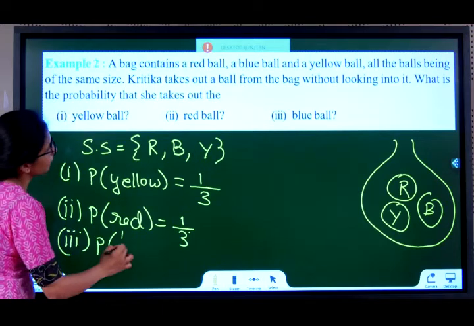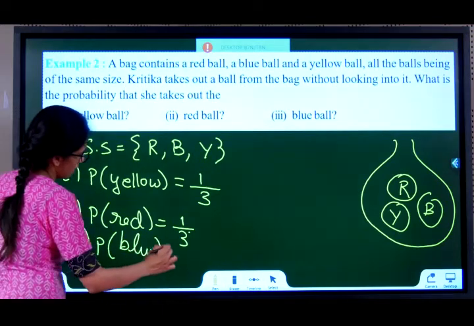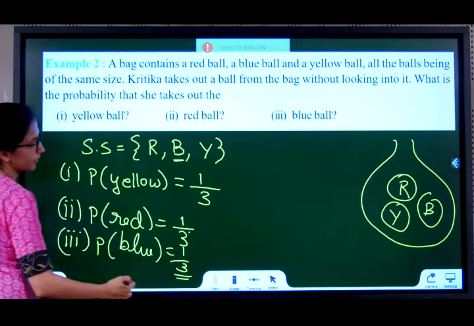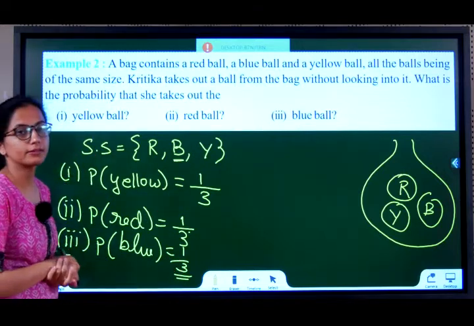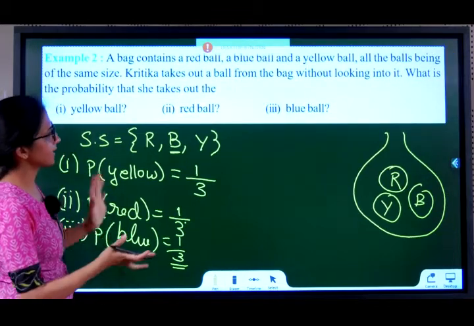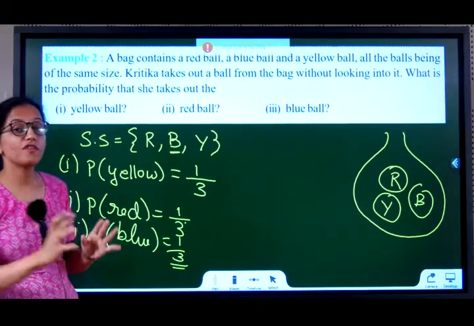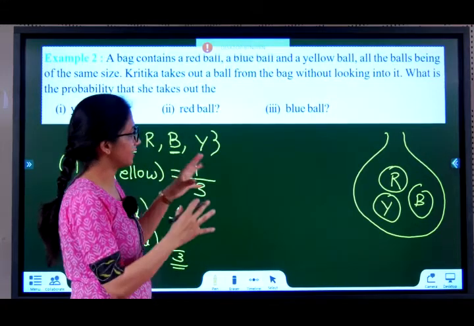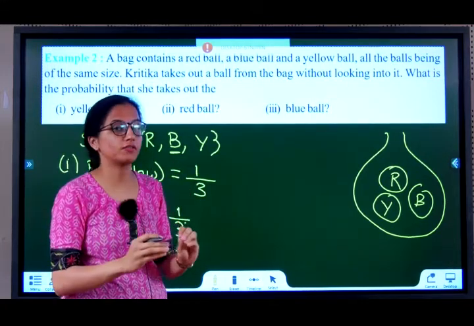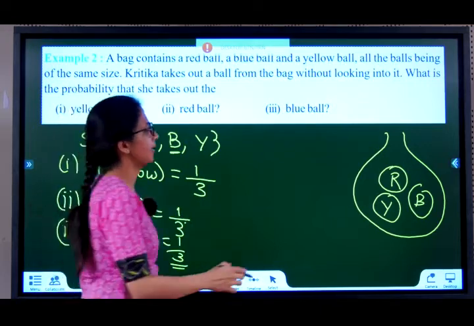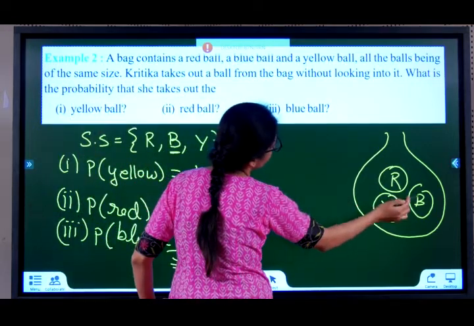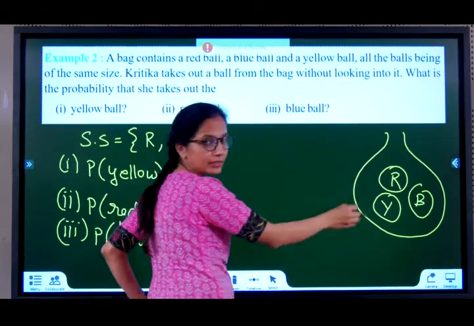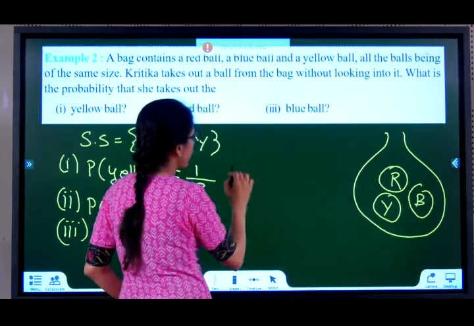Probability of getting a blue ball. One favorable blue, total possible 3 outcomes. So 1 by 3. What does this experiment tell you? If you add up all the possible events, that is every important event of this experiment, it will sum up to 1. See, the events possible are only pick red ball, blue ball or yellow ball. Only 3 possible events. So they are called elementary events. Sum of all elementary events.